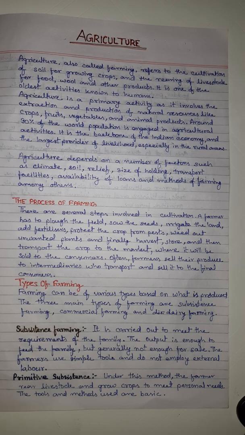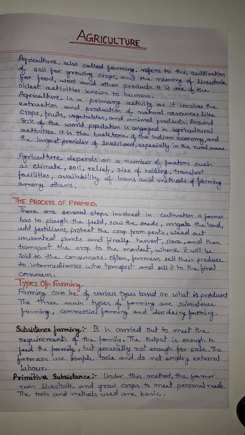Types of farming. Farming can be of various types based on what is produced. The three main types of farming are subsistence farming, commercial farming, and dairy farming. Subsistence farming. It is carried out to meet the requirements of the family. The output is enough to feed the family but generally not enough for sale.